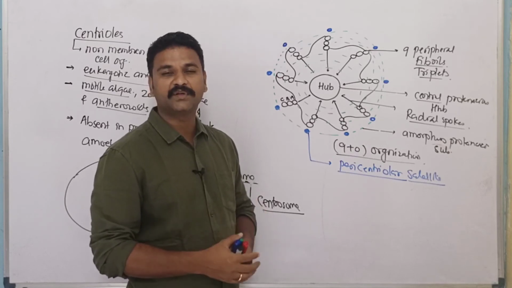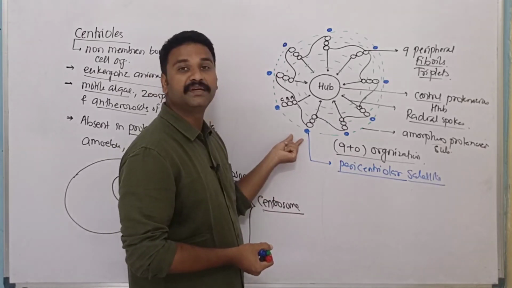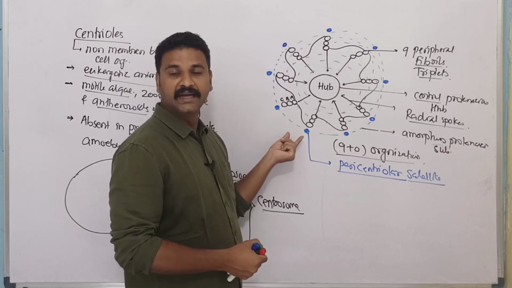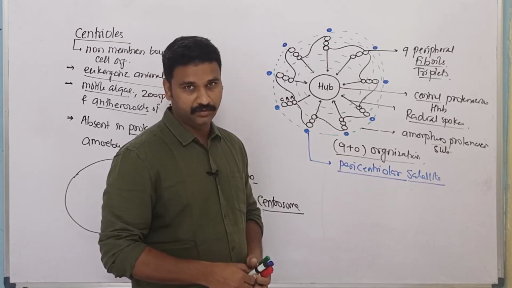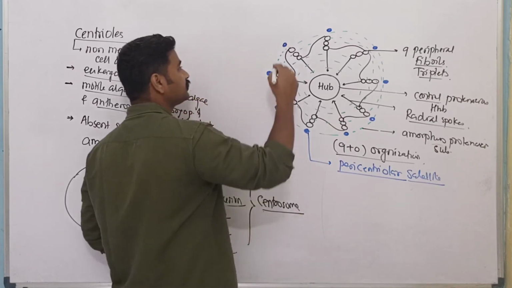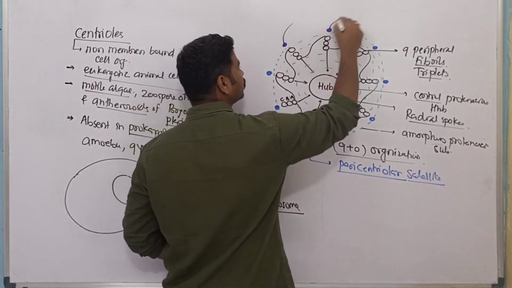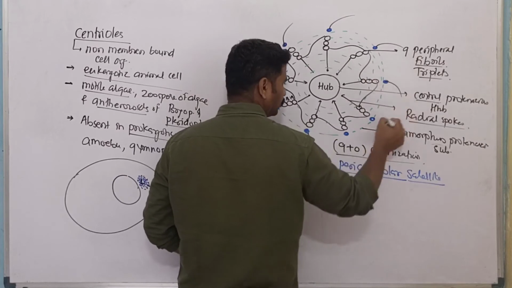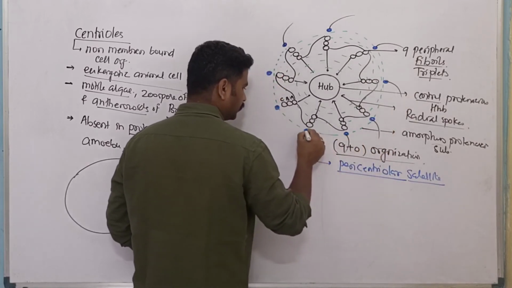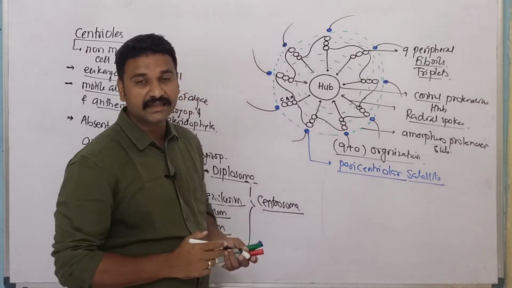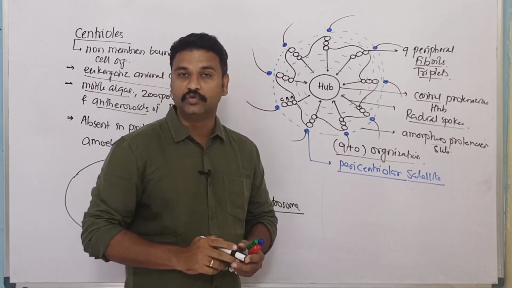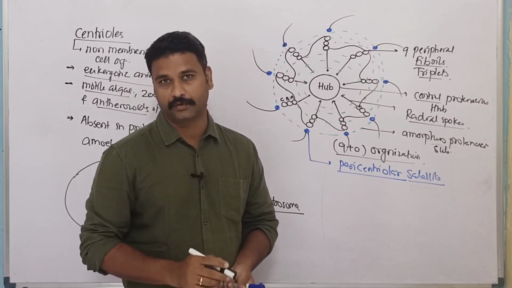The spindle fibers actually get attached to this pericentriolar satellite, and due to appearance of spindle fibers from pericentriolar satellites, this whole structure will appear like a star. So that's why we say that the centrioles are useful in aster formation.